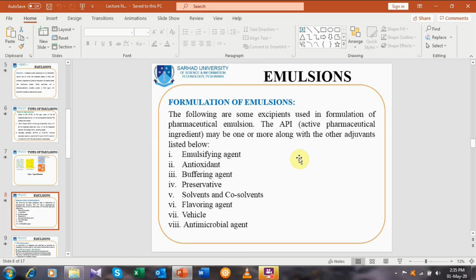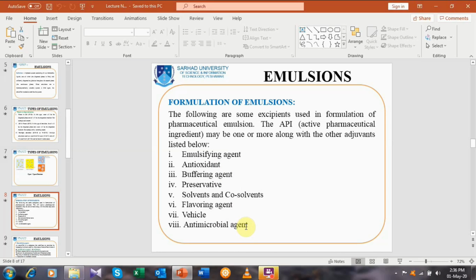After that discussion, we have a detailed discussion on the formulation of pharmaceutical emulsion, the various excipients used in the pharmaceutical emulsion. One by one, we have explained what is meant by emulsifying agent, antioxidant, buffering agent, preservatives, solvents and co-solvents, flavoring agent, vehicles, and antimicrobial agent. But remember that it should be compatible with the active pharmaceutical ingredient. The active pharmaceutical ingredient may be one or more ingredients.